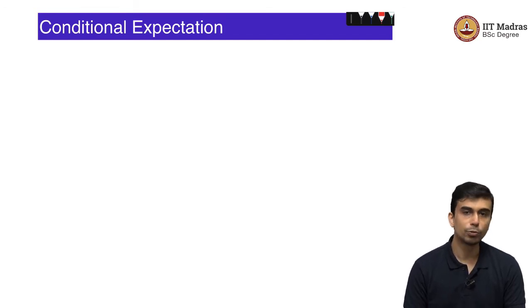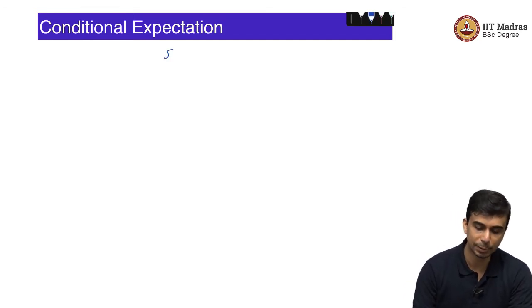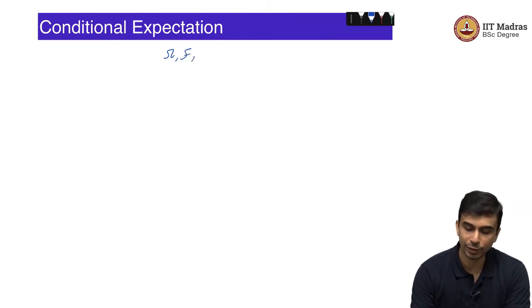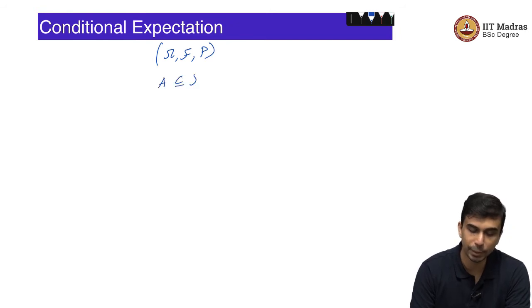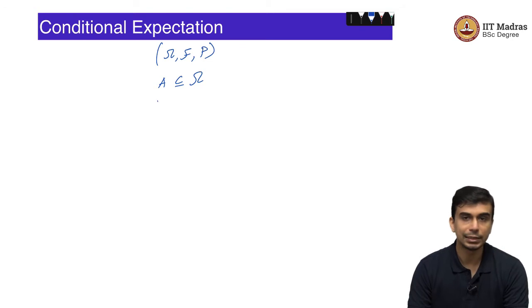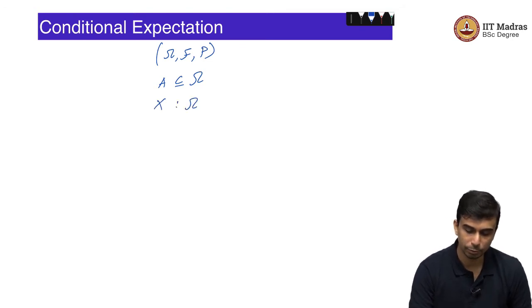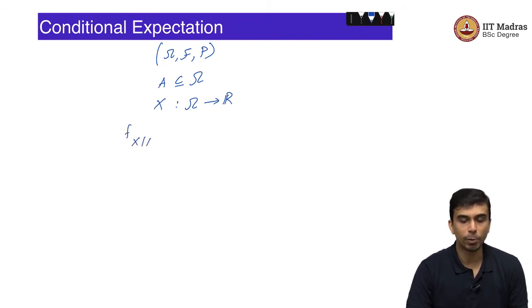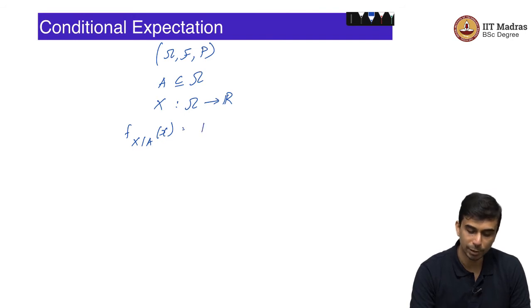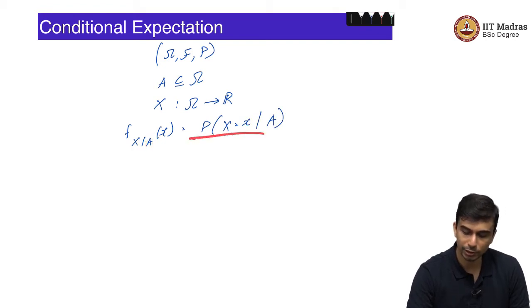Okay. Now, we move on to the next concept, which is conditional expectation. But before we go there, we must first define a conditional distribution. Once again, let us say we are living in the probability experiment given by the tuple omega, F, P. Let us say A is an event, A is a subset of omega, and X is some random variable from omega to R. We know what the probability mass function is, we can also define a conditional probability mass function as follows. F_{X given A} of x is probability of X is equal to x given A.